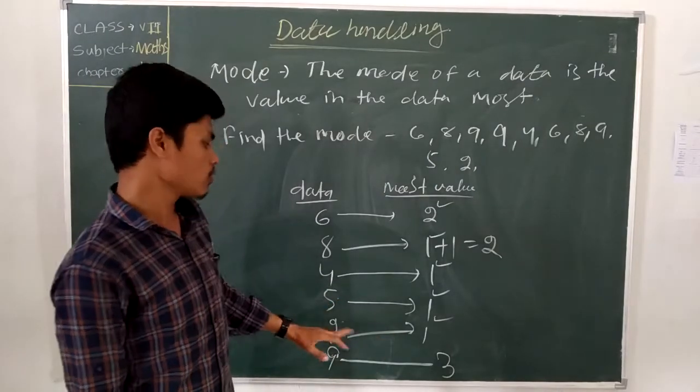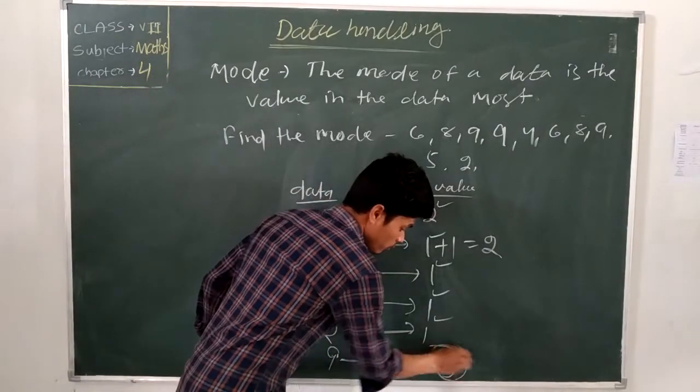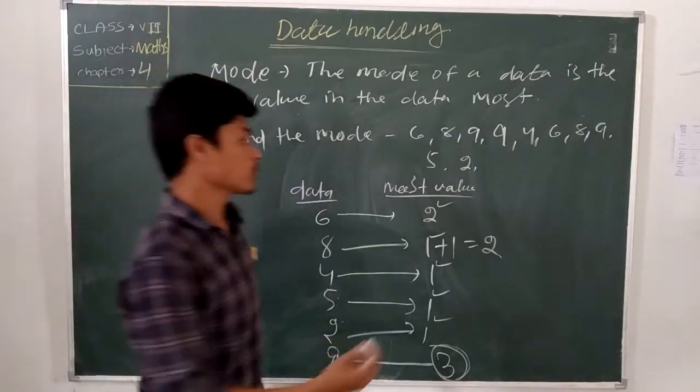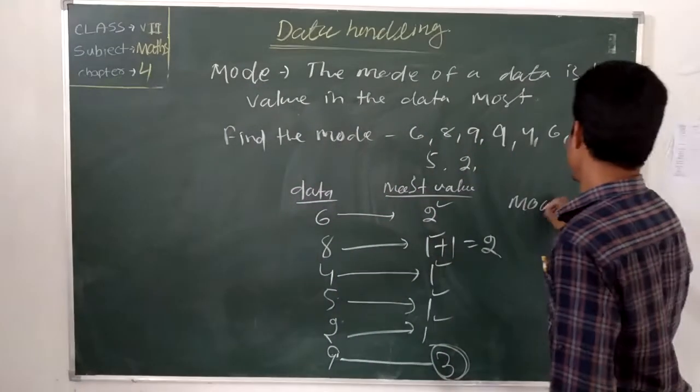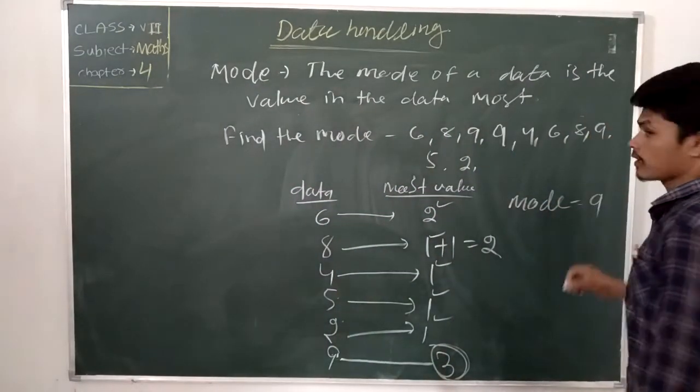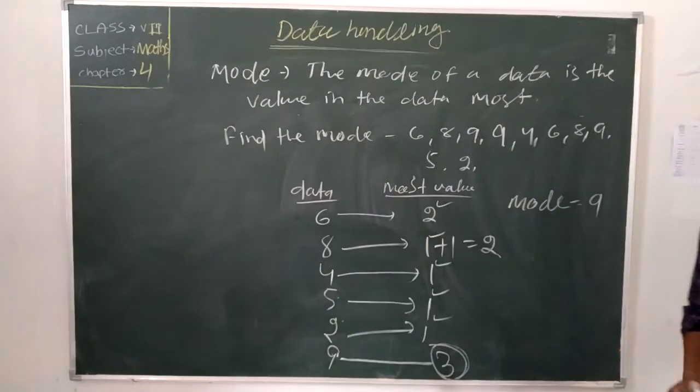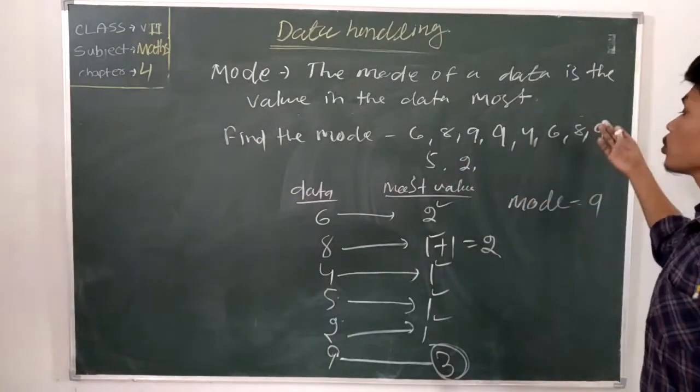5 is 1 time. 3 is 1 time. 9 is 3 times. Which value is most times? 9. That's why the mode is equal to 9. Here, it is easy to find. Mode is very easy. You see the data, whose value occurs the most times.